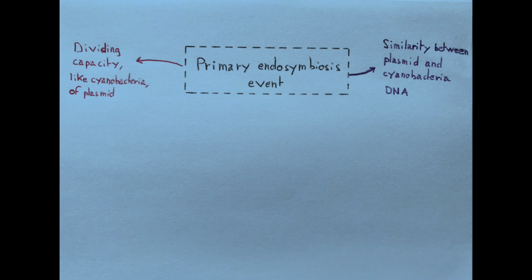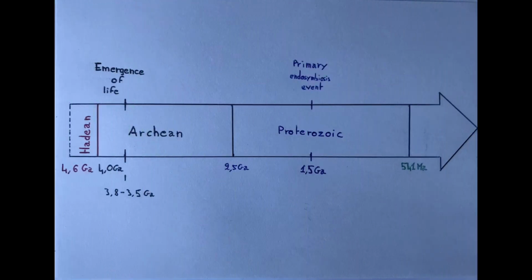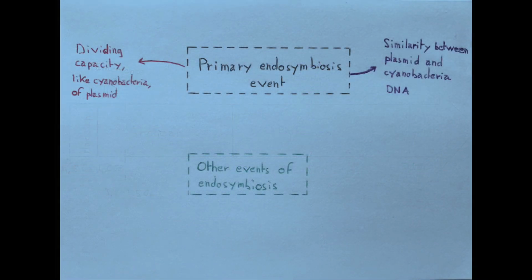A second argument for this theory is that both algae and cyanobacteria have many similarities in their DNA, because plastids have DNA. In the same period, we can notice other events of endosymbiosis. Today, we can't say how many of these types of events have taken place. In all cases, other photosynthetic cells have been integrated into the cytoplasm of other cells. There are various things that make us think that there may have been several events of endosymbiosis.